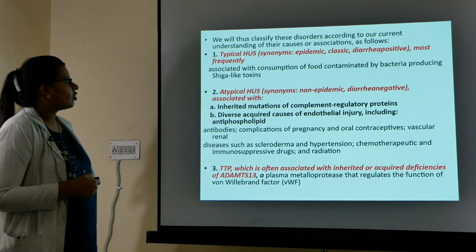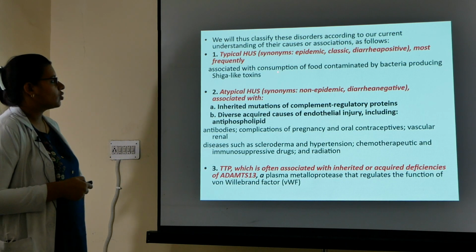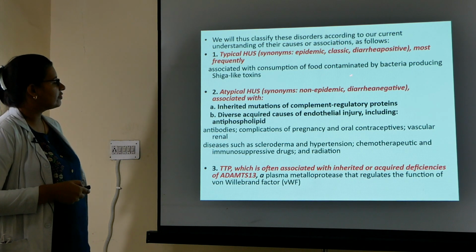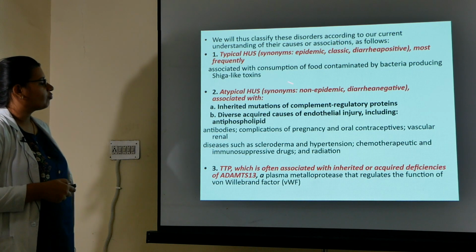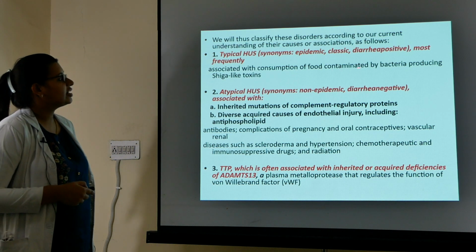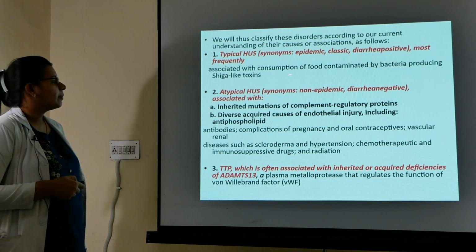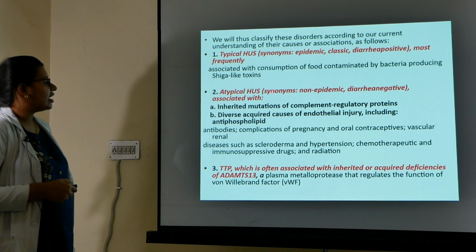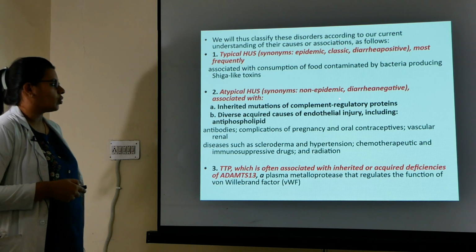The synonyms for the typical hemolytic uremic syndrome are epidemic, classic, diarrhea positive. This is the most common and it is associated with consumption of food which is contaminated by bacteria producing Shiga-like toxins. Okay, and the second one is atypical hemolytic uremic syndrome.